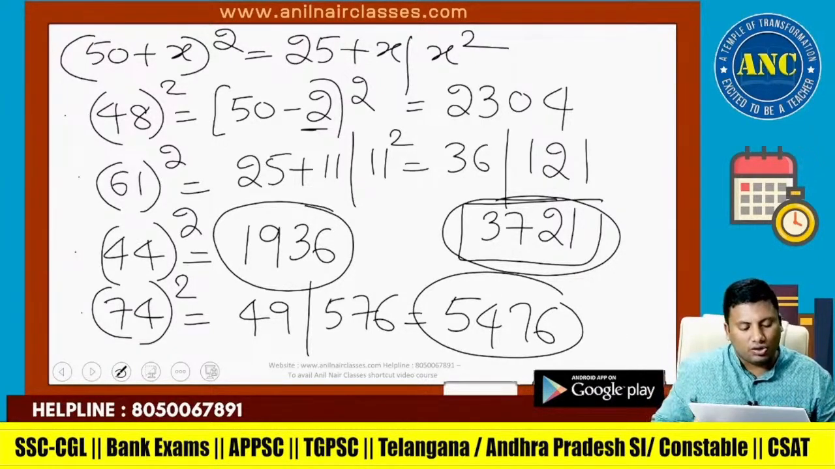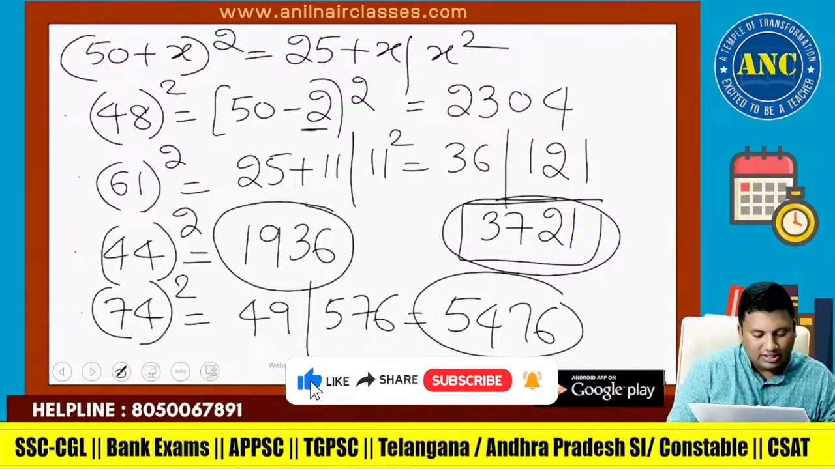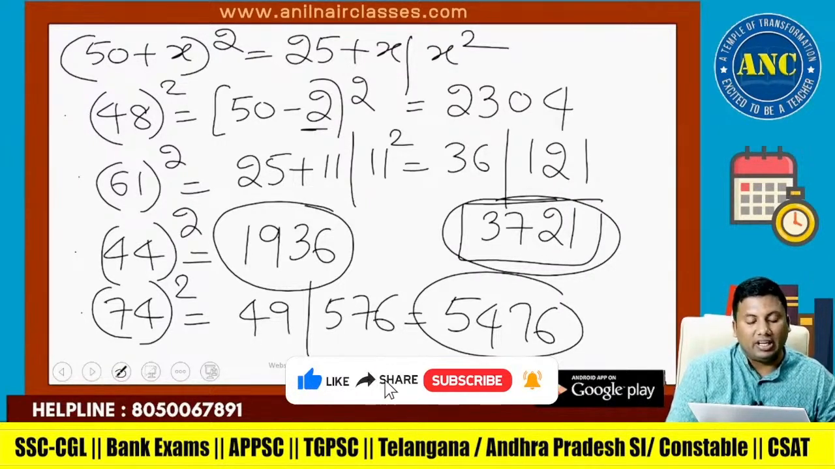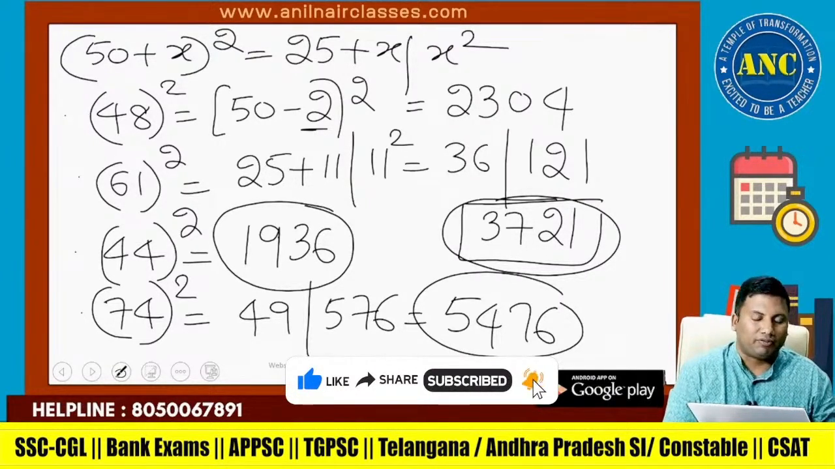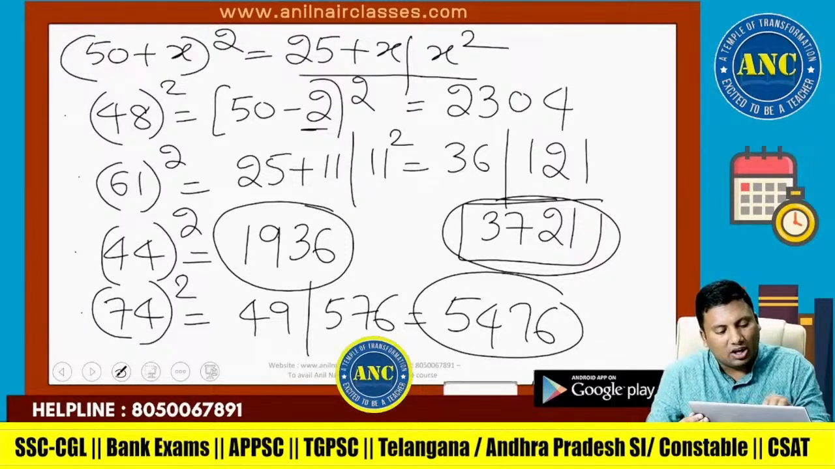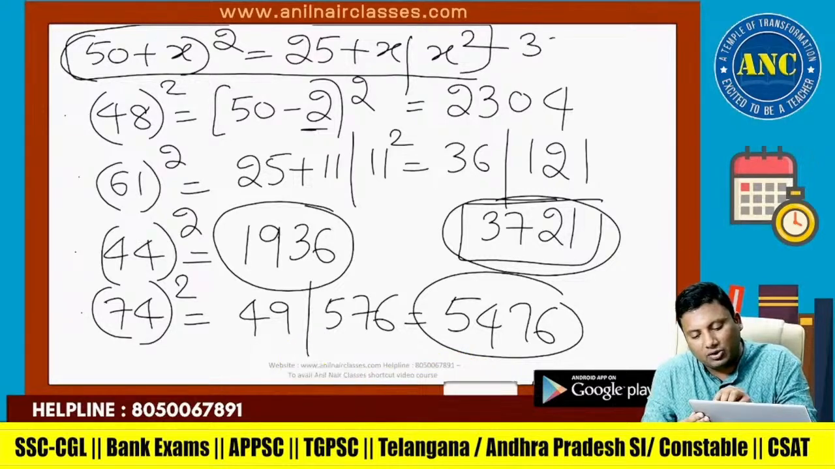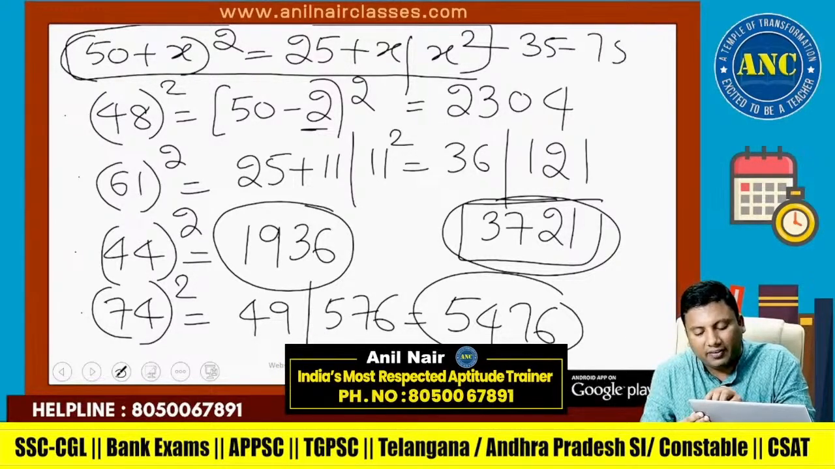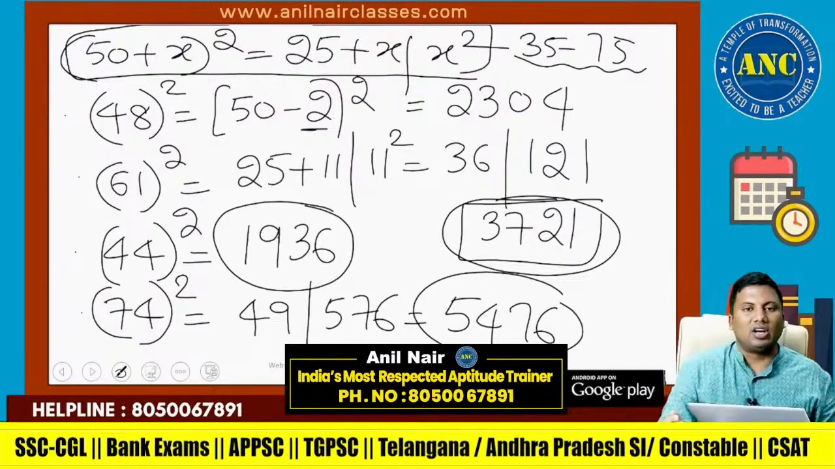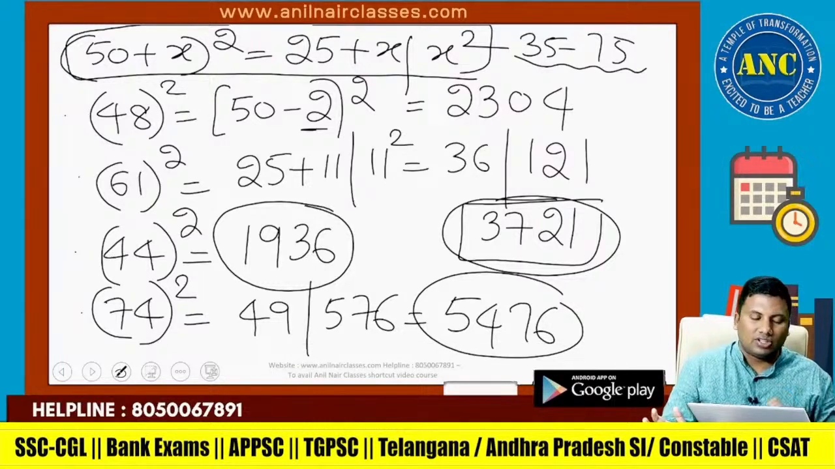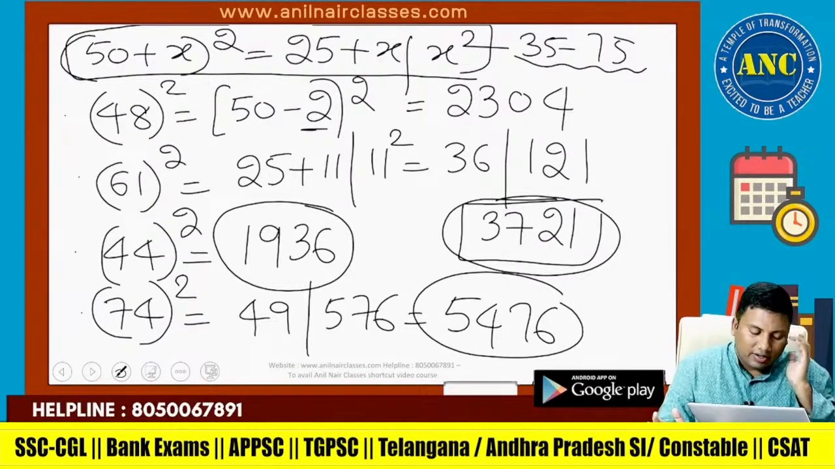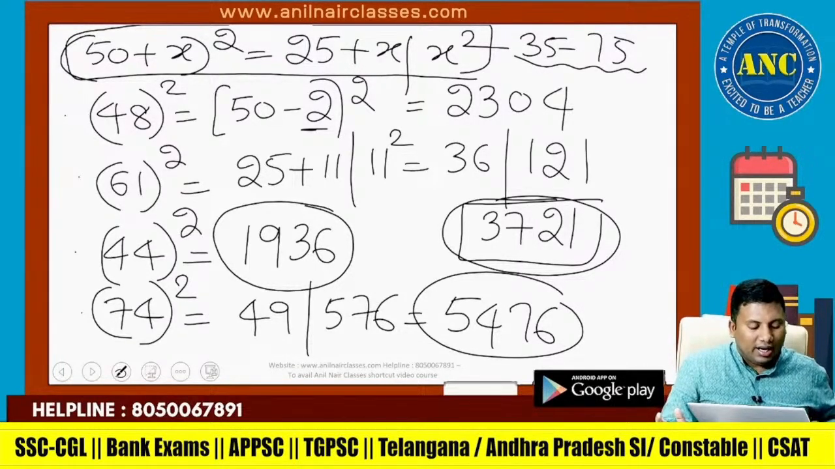50 plus x whole square. 74 square is 50 plus 24. 25 plus 24 is 49. 24 square is 576. This logic is used for all the numbers from 35 to 75. One student has asked me this doubt, right?